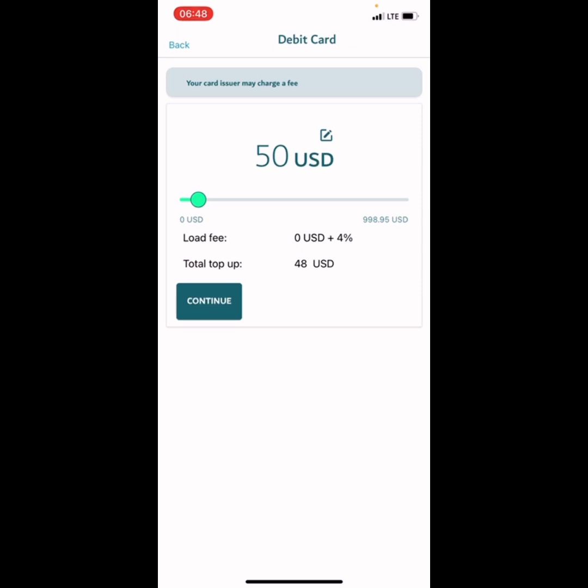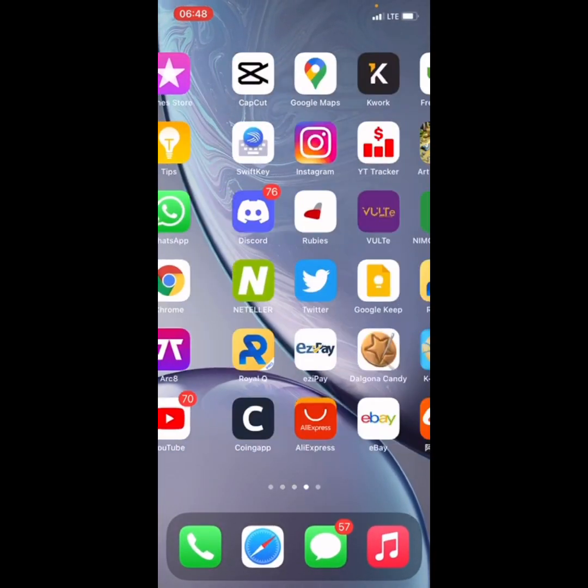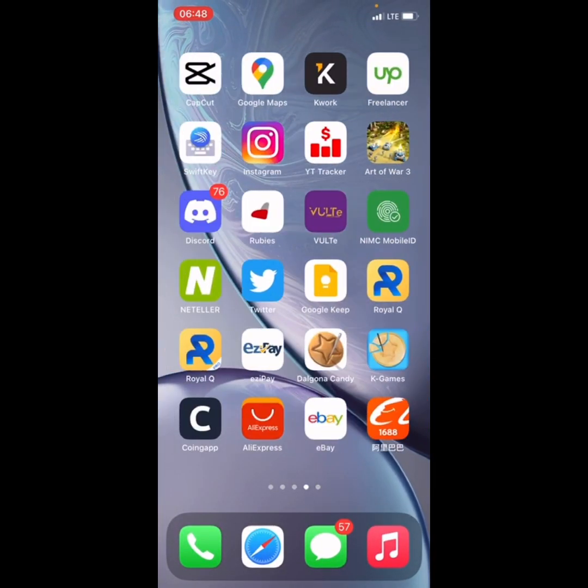About the verification, if you want to verify your Binance account, you can use your premium NIN. So how can you get this premium NIN? By going to the Play Store and downloading this app, as you can see here, NIMC Mobile. You can log in with your NIN and your phone number, and the first thing will pop up.